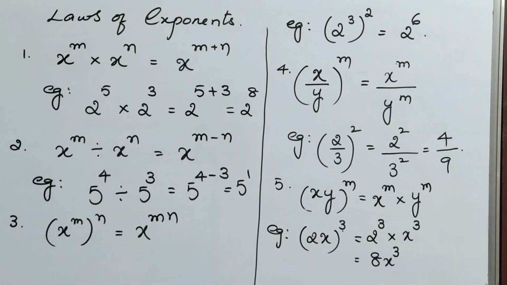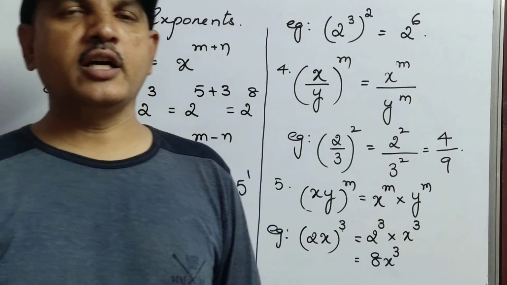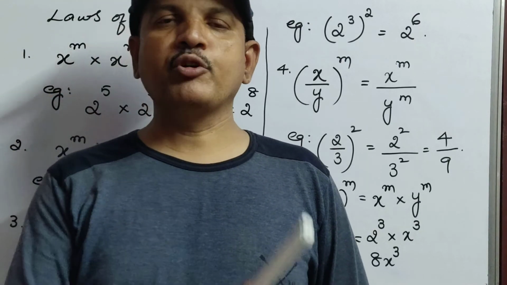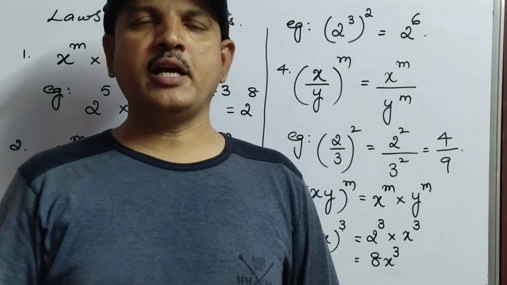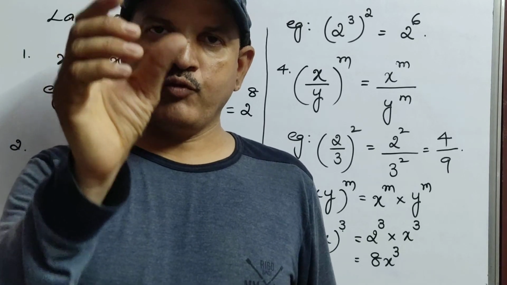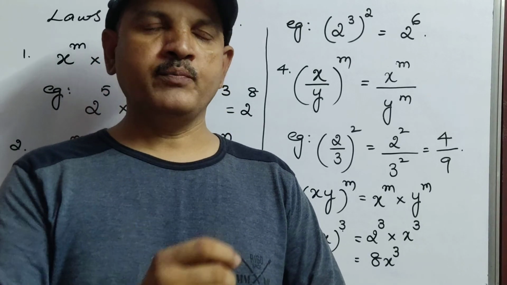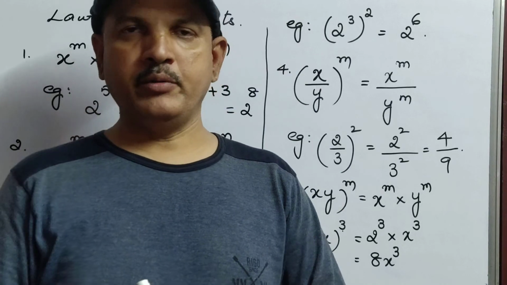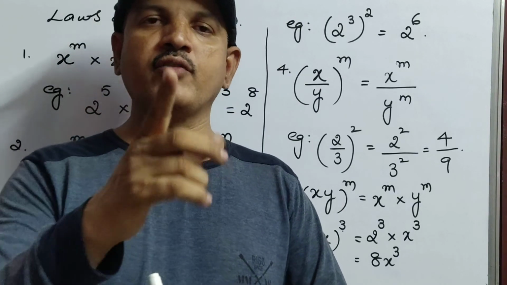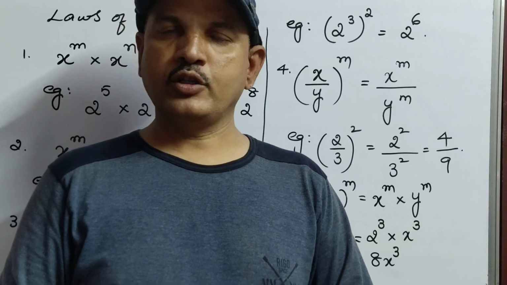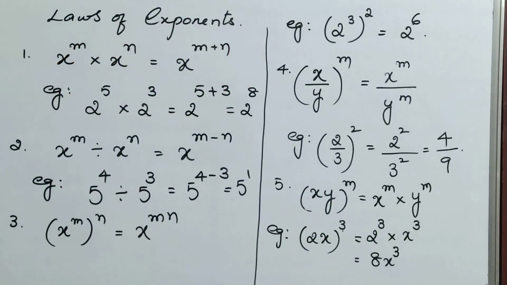Now you may get a doubt: sir, do all 5 have to be written in order? No. Whatever formulas you remember, you can write. But one thing I will tell you: still 2 or 3 more laws are there. Daily, before starting this chapter or any chapter, always try to write the formulas that were given. One time, before starting the maths, write the formulas in rough notes or whatever it may be. Like that you'll never forget the formulas in your life. Next, we will see the other remaining laws.